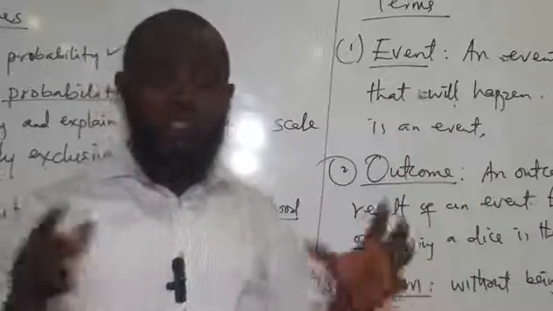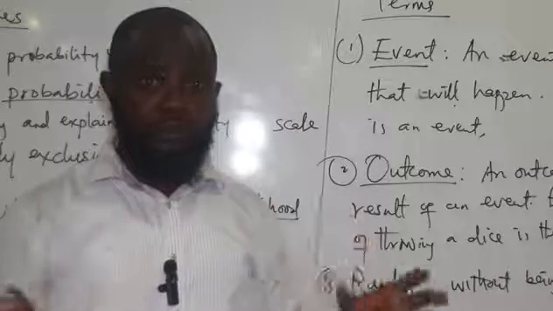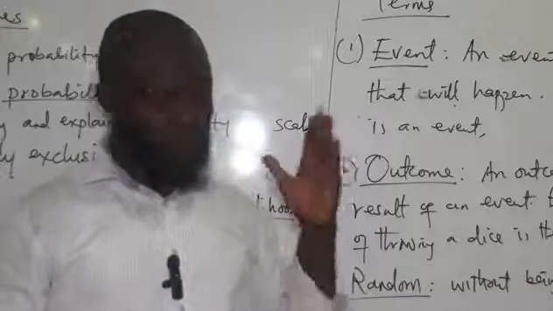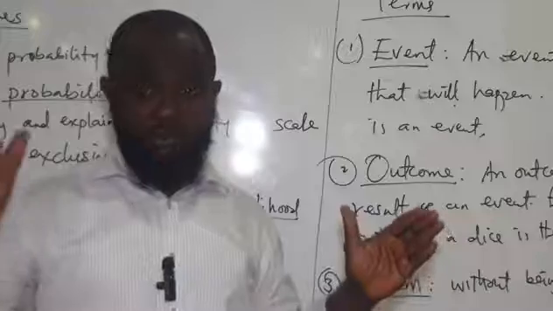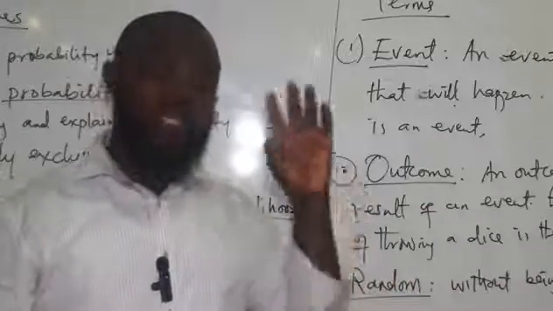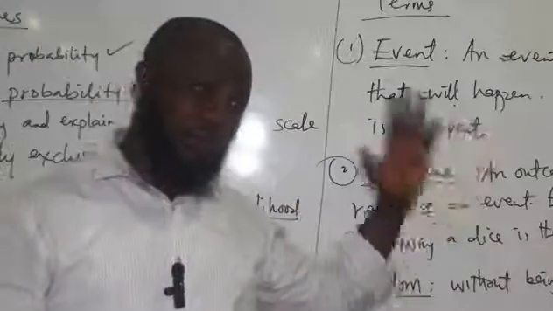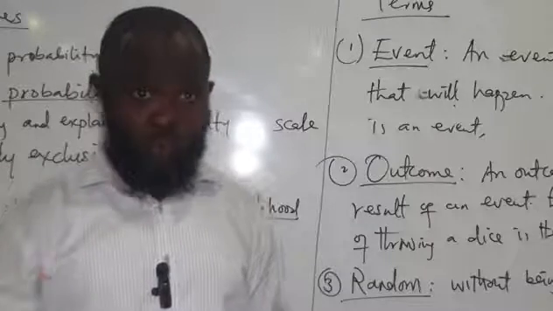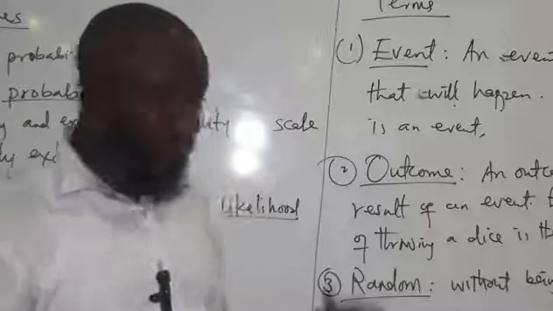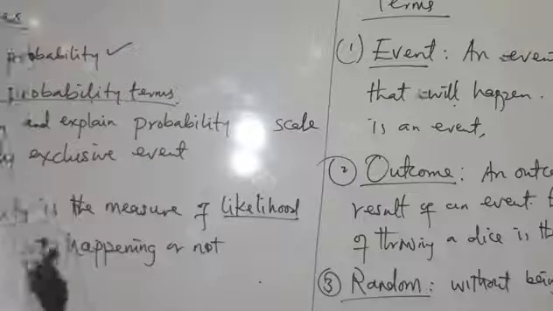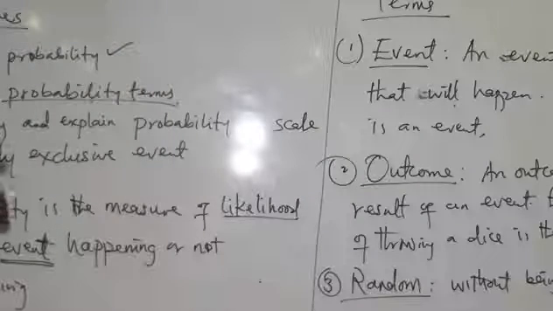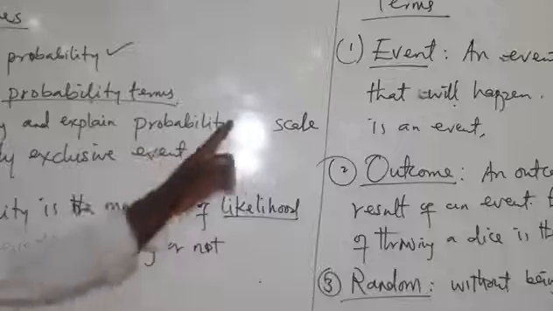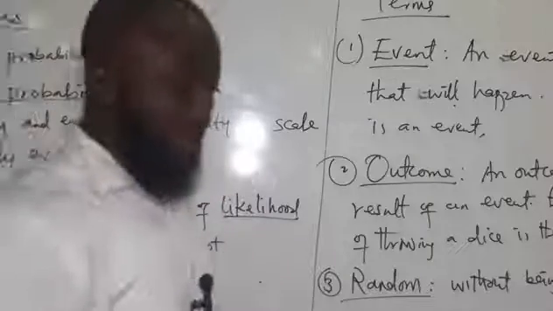So when you are calculating the probability of something, your answer ranges from 0 to what? 1. That means you cannot get a negative value as part of your answer, and you cannot get a value above 1. You can get 1, which is certainty. So that's what we want to explain under identifying and explaining the probability scale. Let's look at that now.